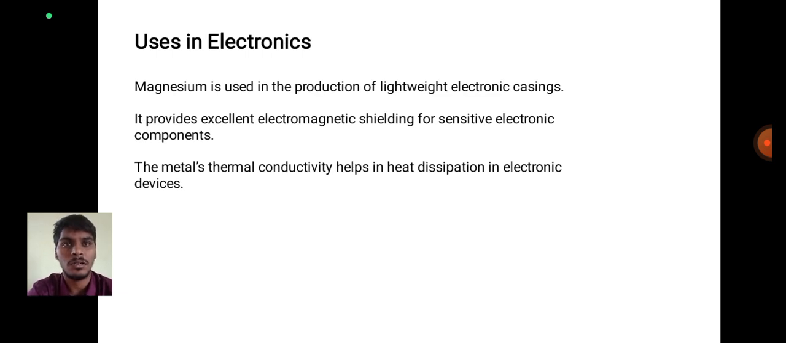Uses in electronics. Magnesium is used in the production of lightweight electronic casings. It provides excellent electromagnetic shielding for sensitive electronic components. The metal's thermal conductivity helps with heat dissipation of electronic devices.